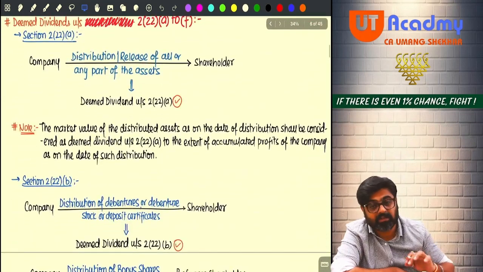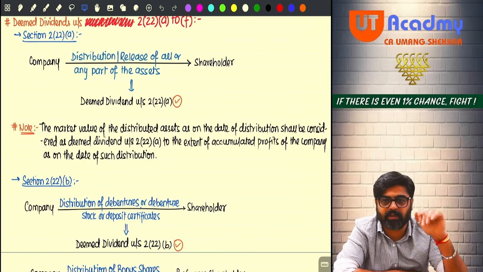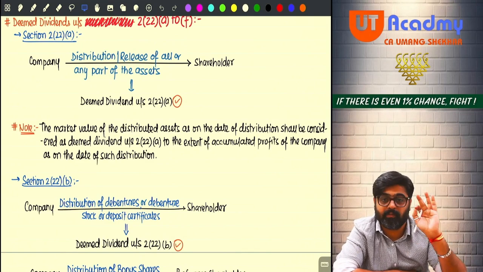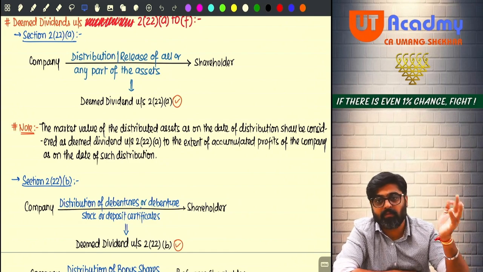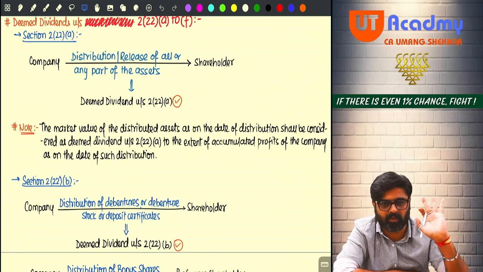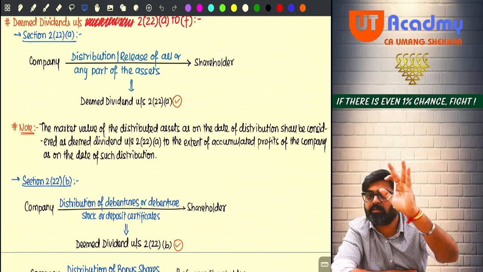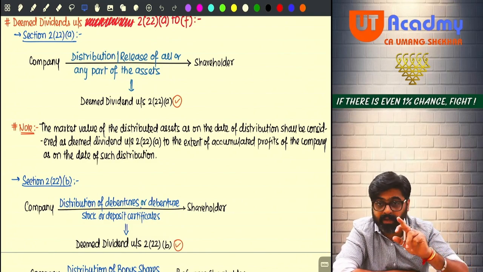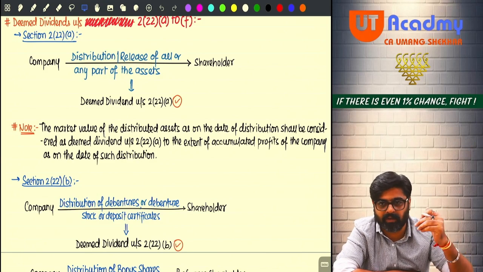Now the discussion about deemed dividend will happen, and this discussion we are going to do in tomorrow's lecture. So tomorrow's lecture, very important. We are going to start with deemed dividends, and we are going to complete the other incomes also, which are taxable under the head IFOS. Now part of dividend is almost over. Now only the important discussion is deemed dividend, which we are supposed to do, and you are supposed to be very careful in this also. But very interesting, very logical. You'll enjoy it. So tomorrow we are going to meet.